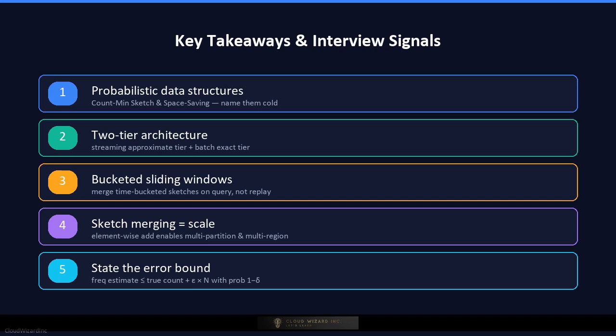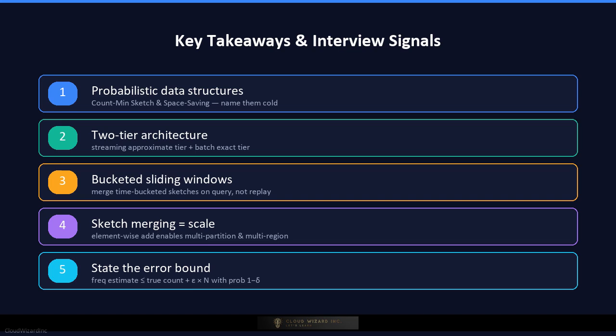Third, sliding windows are implemented with multiple time bucket sketches that are merged on query, not by replaying the full stream. Fourth, sketch merging by element-wise addition is what makes horizontal scaling and multi-region aggregation work. This is a key insight interviewers love. Fifth, always discuss the error guarantee. The count-min sketch estimates the frequency of any item within epsilon times the total event count with probability 1 minus delta. Being precise about these bounds signals strong analytical thinking.